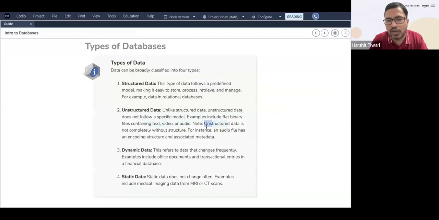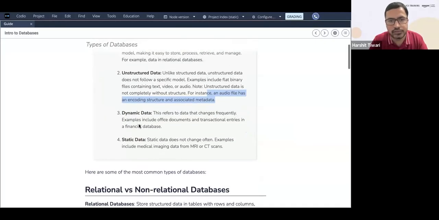Note, unstructured is not completely without a structure. For instance, an audio file has an encoding structure and associated metadata. I'll tell you more about this, and I'll give you one example of how you can have unstructured data. Let me just finish the slide.